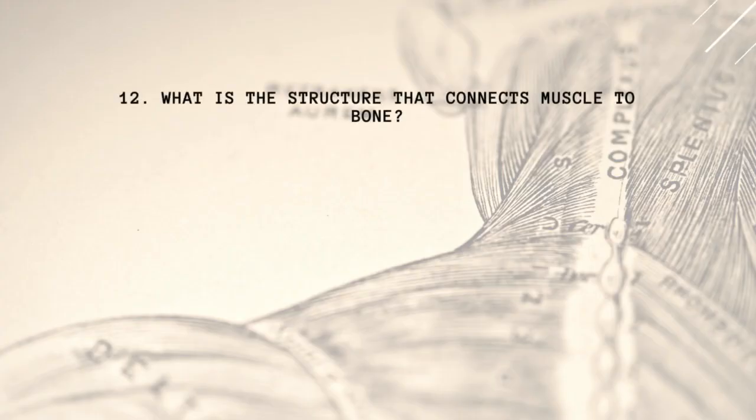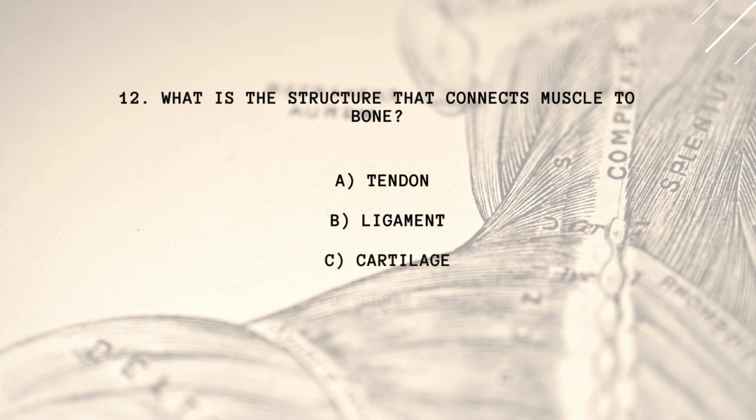12. What is the structure that connects muscle to bone? A. Tendon. B. Ligament. C. Cartilage. D. Bursa.